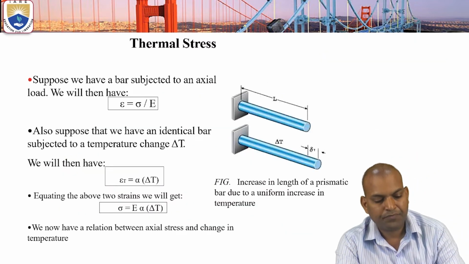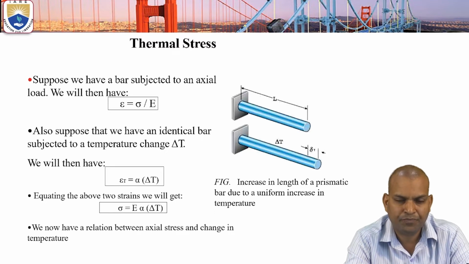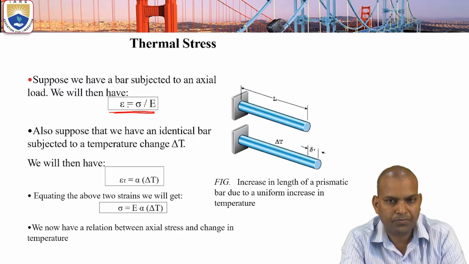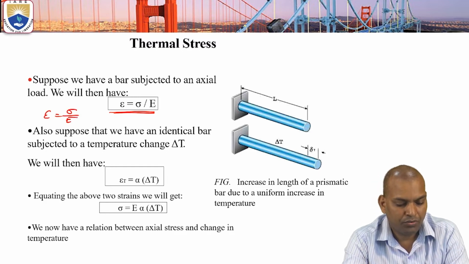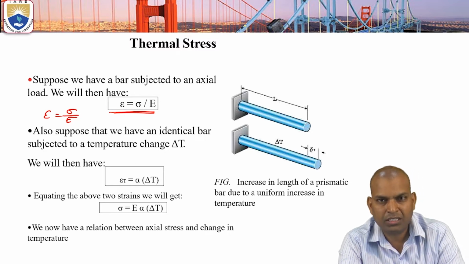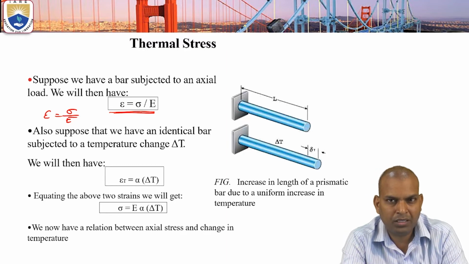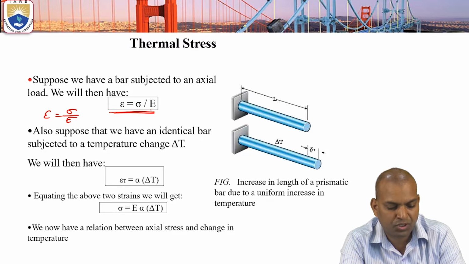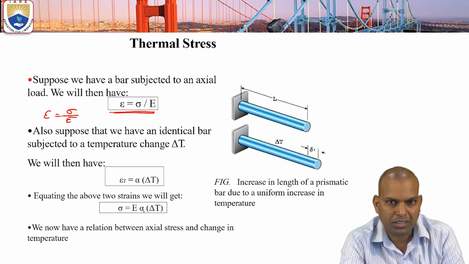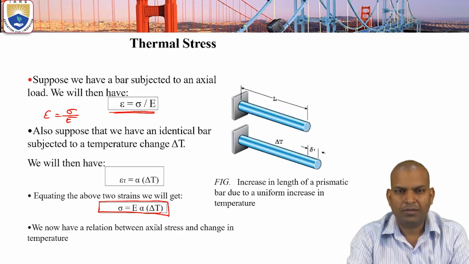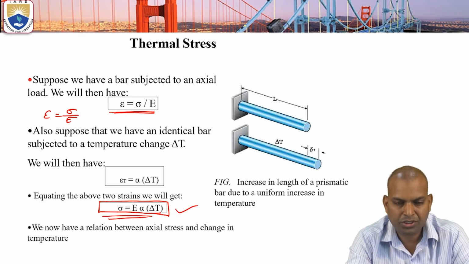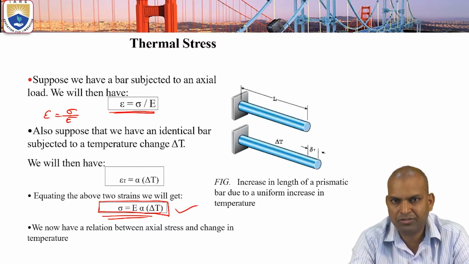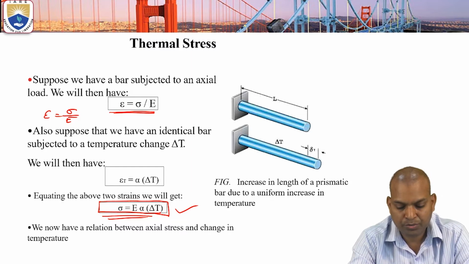When an axial load is applied, the strain equals stress over Young's modulus, or modulus of elasticity, that is sigma by E. We know that epsilon T, the thermal strain, is alpha times delta T. From this basic formula we can derive the thermal stress: sigma equals E times epsilon, that is, thermal stress equals E times alpha times delta T. So thermal stress and thermal strain can be calculated using these formulas.